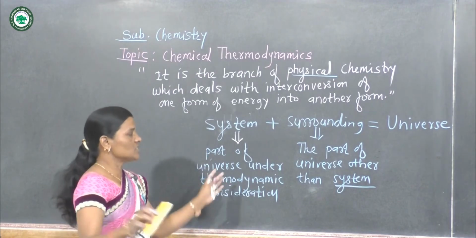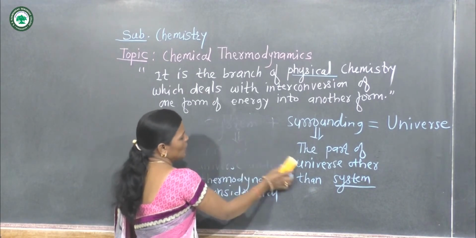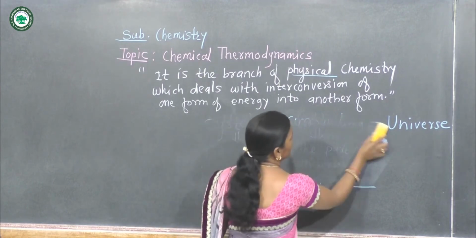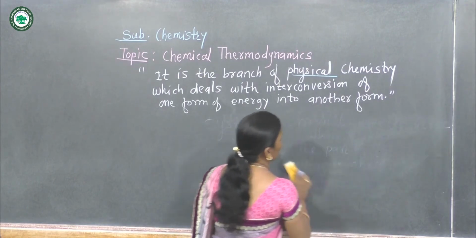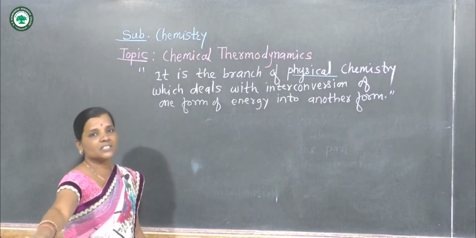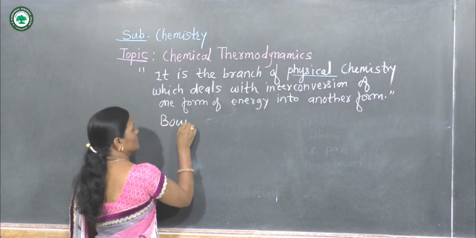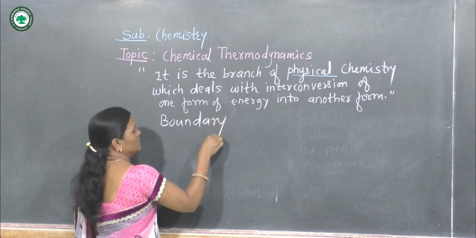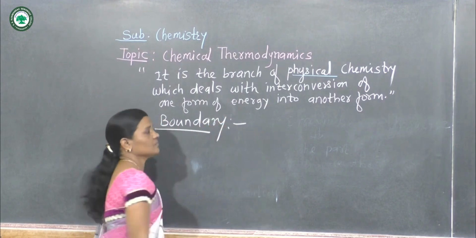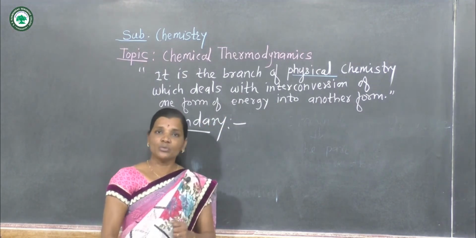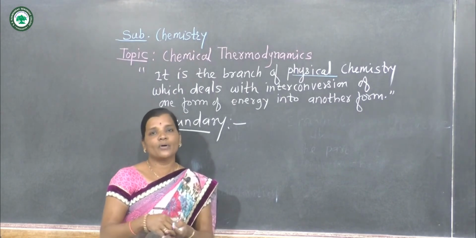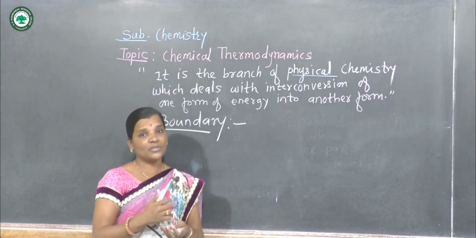Now we have defined system and surrounding, but they are separated by a boundary. What is a boundary, that we have to see. There are different types of boundaries, which we should know.